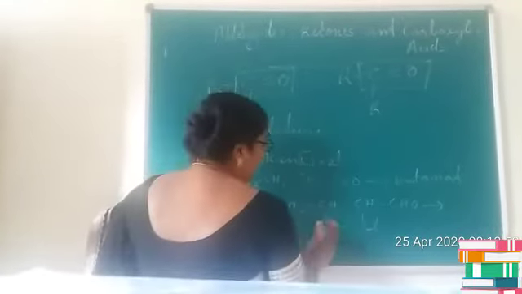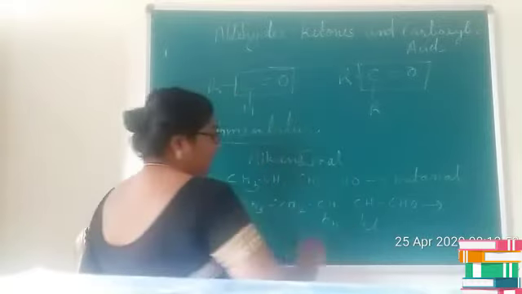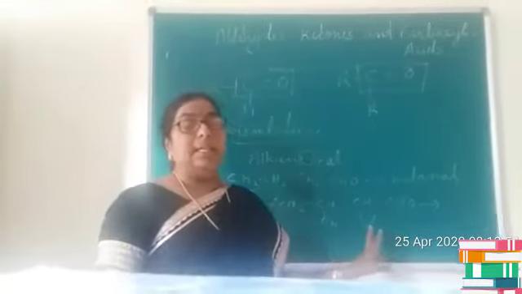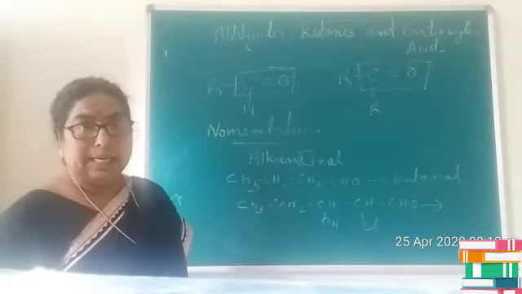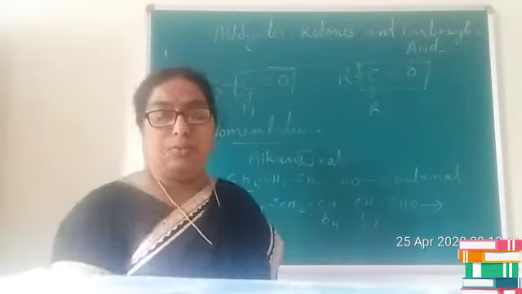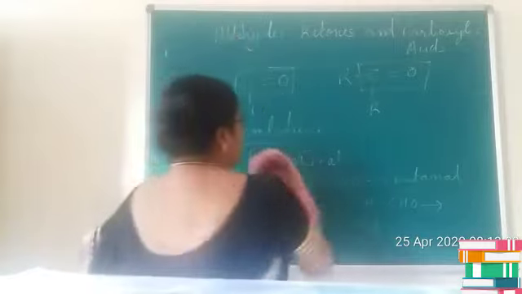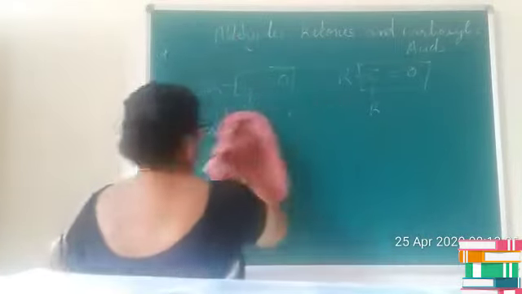Now suppose instead of CH3 it is OH. Then we consider it as 2-chloro-3-hydroxy pentanal. Is it clear, children? In the case of aldehydes, we just have to remove the term E and add AL.